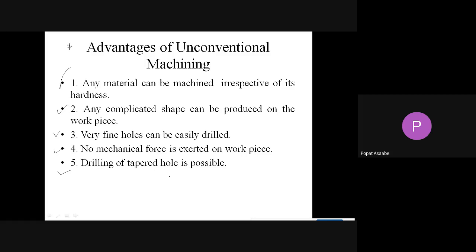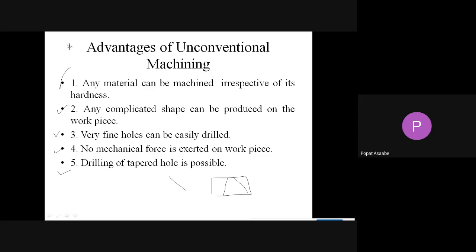Suppose this is the workpiece, and we want to produce a tapered hole like this on it. That is impossible with traditional machining, but with unconventional machining we can easily perform tapered drilling on your workpiece.